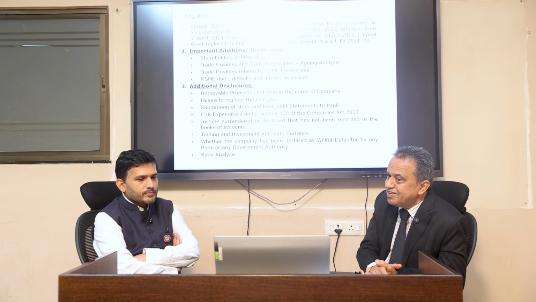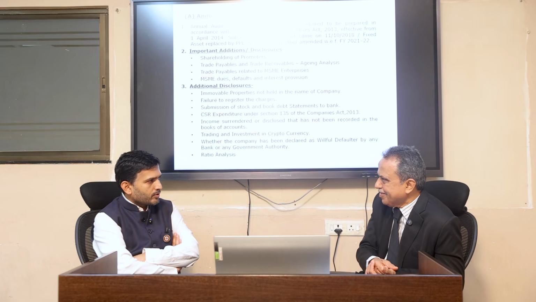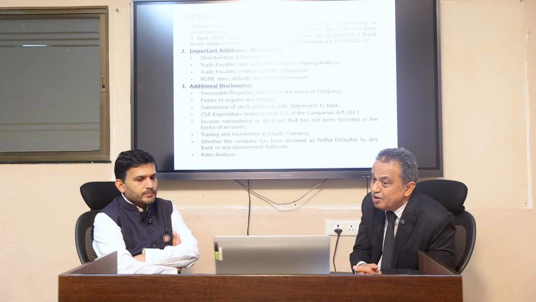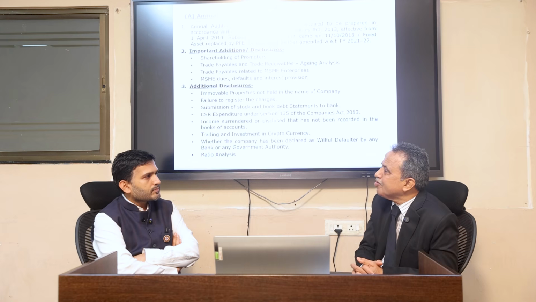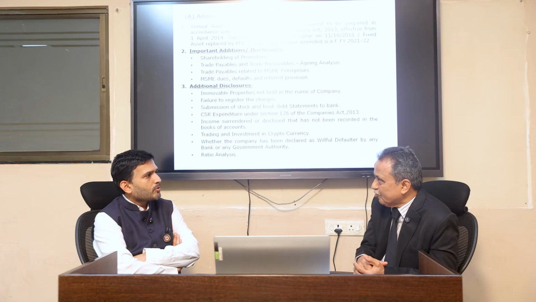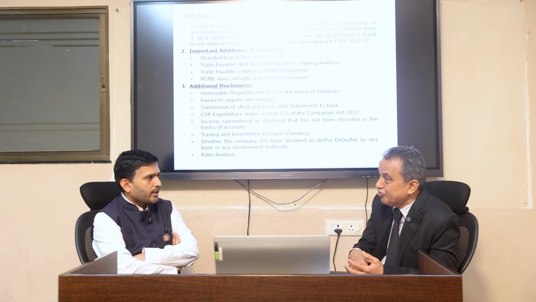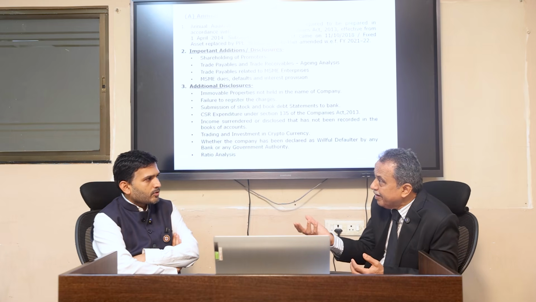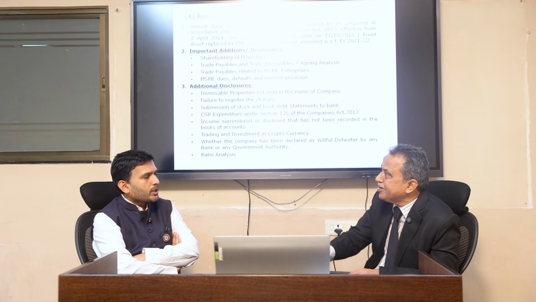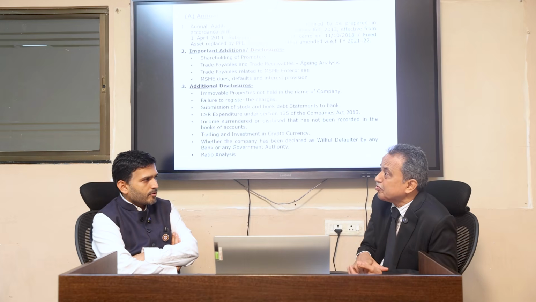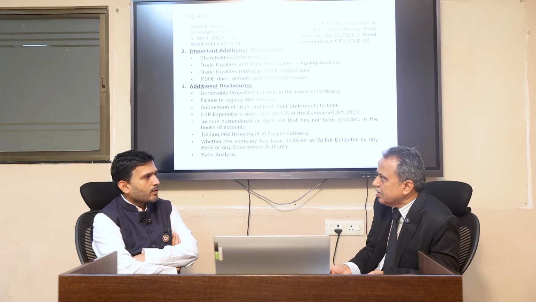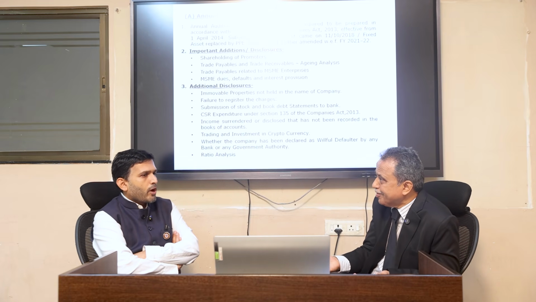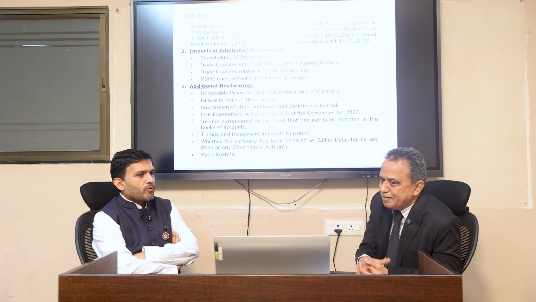Then CSR expenditure under section 135 is also included here. We will later discuss in detail how the anomalies are there. Then income surrendered or disclosed that has not been recorded in the books of accounts. Some tax proceedings might be there, a section 132 action might be there, or some department might have issued a notice about earlier assessments and you declared it. Whether that has been accommodated in the financial transactions in the books of accounts or not, for that you have to make inquiries, because every time they are not going to give advance intimation to the auditor. So as an auditor, we need to make those inquiries.